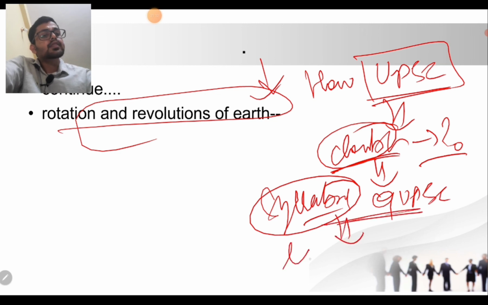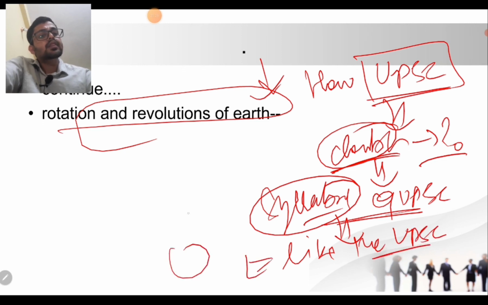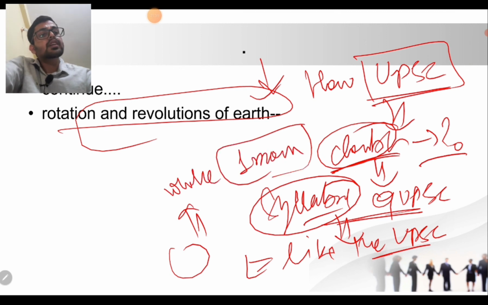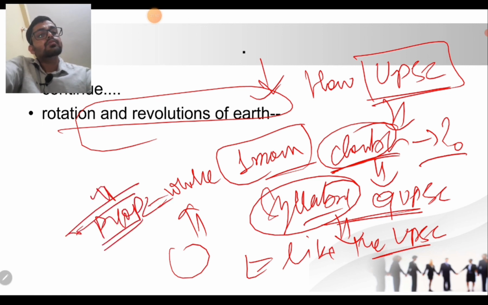Like the syllabus, our classes will also be structured so that the whole UPSC syllabus is covered within one month, and we also cover previous year question papers related to the topic we are studying.